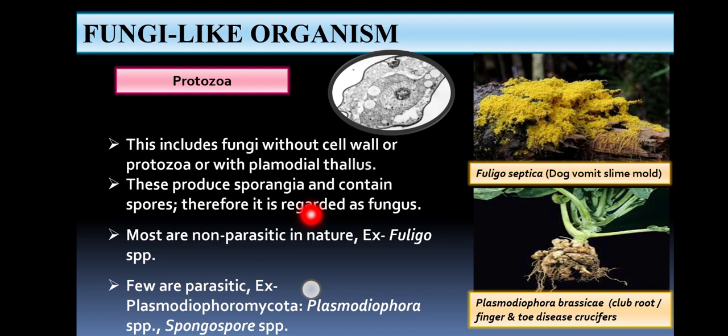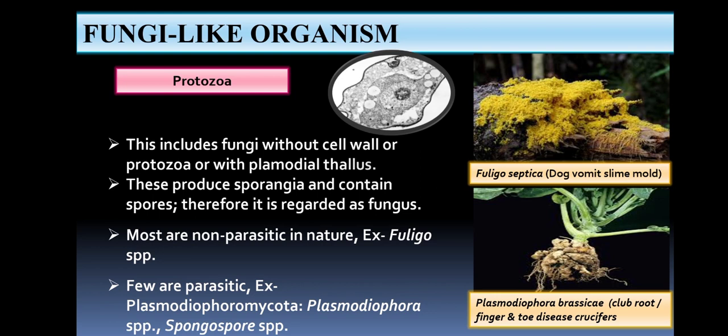Most of the fungi of this group are non-parasitic in nature. Example, Fuligo septica. The common name is dog vomit slime mold. These fungi generally grow as saprophytes and grow over rotten or decayed material or over the rock. Okay, you can see here in this picture.